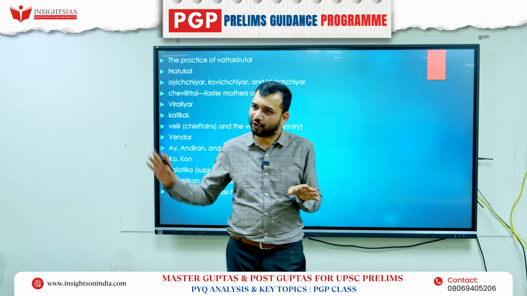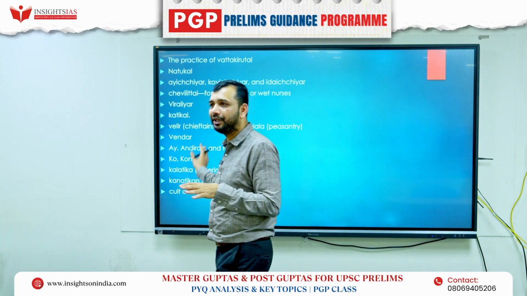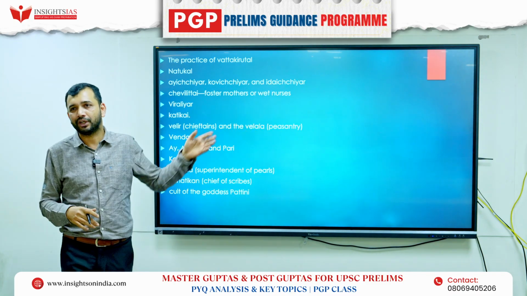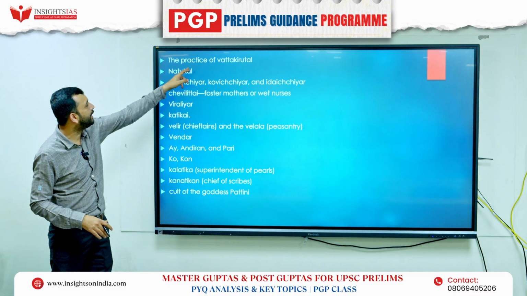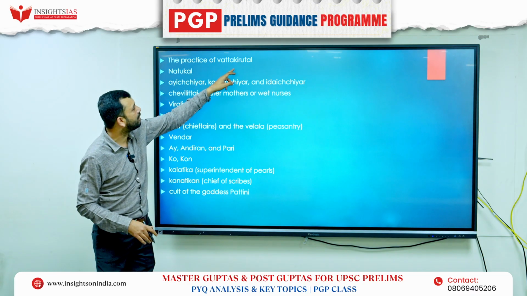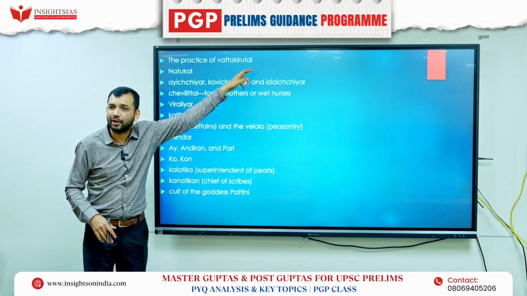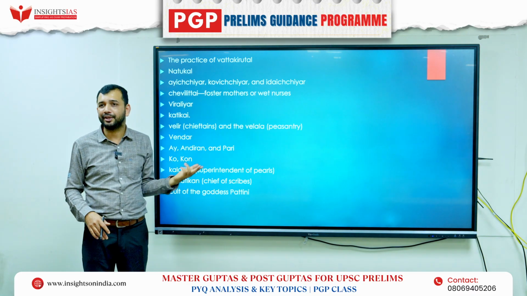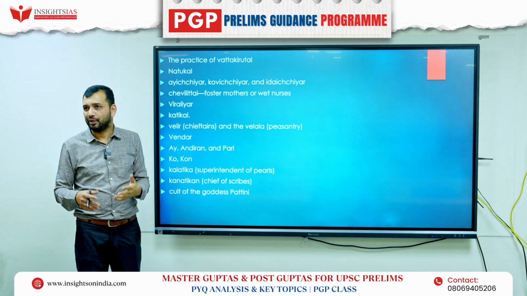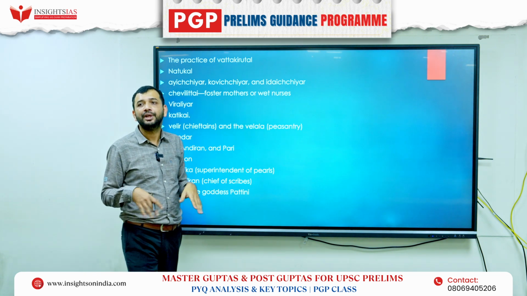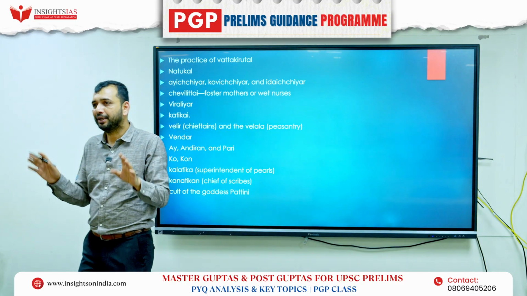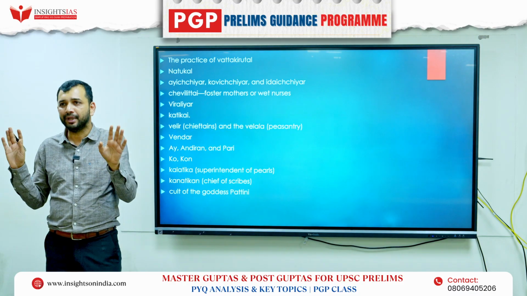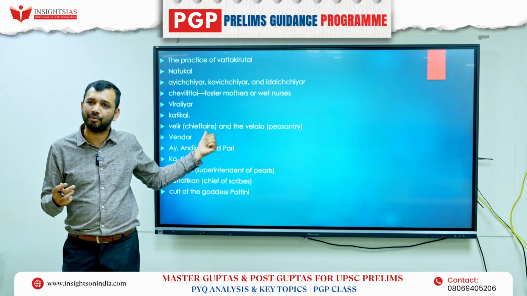So, Guptas also, I will give you all the terminology, everything that has been discussed there. What you can do is just go through them and add the things. Last time they had asked this: what is the practice of Vatta Kirutal? Vatta Kirutal is what? Whenever someone gets defeated in a war, what will he do? He basically commits suicide by not having any food. He becomes hungry and then dies by suicide. That is basically about this.